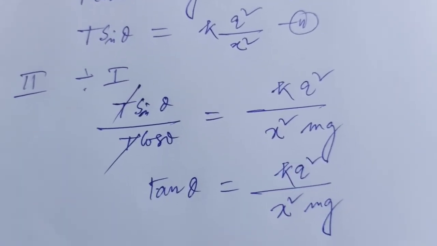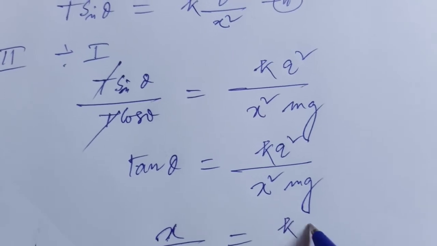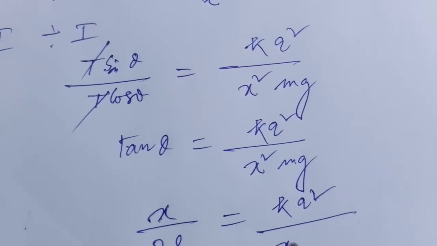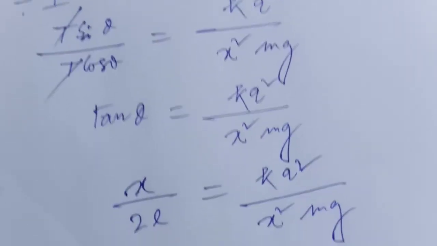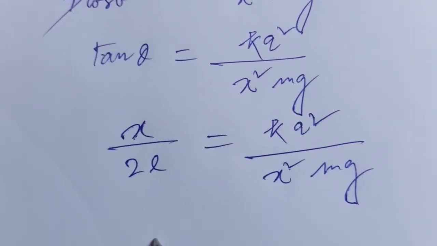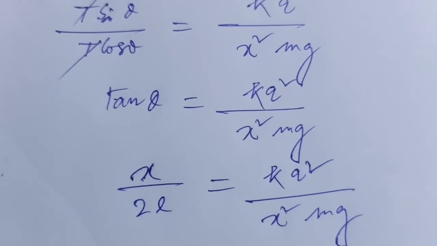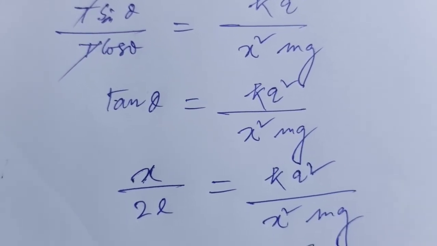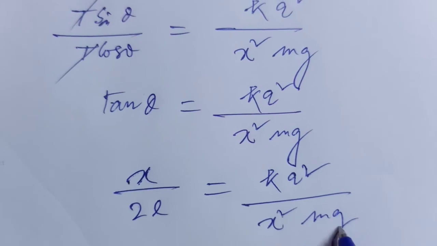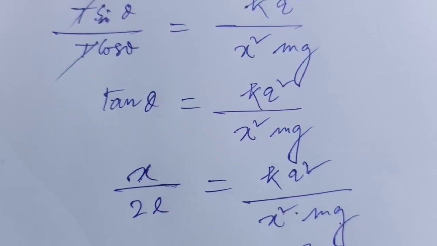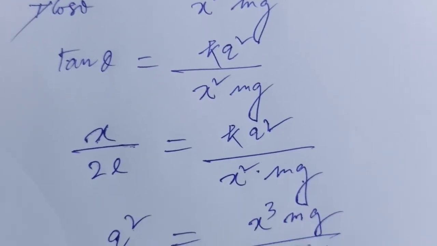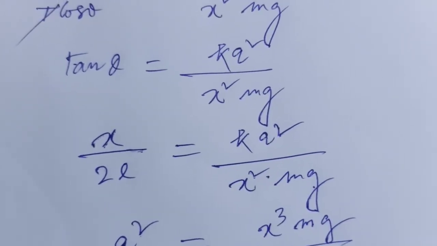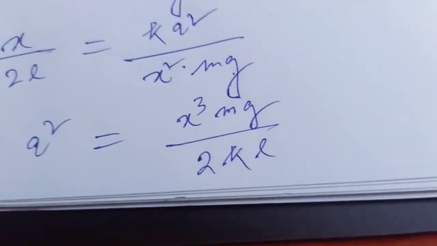So x by 2L is equal to k q square by x square mg, or q square equal to x cube mg by 2kL. Okay, good. q square equal to x cube mg by 2kL.